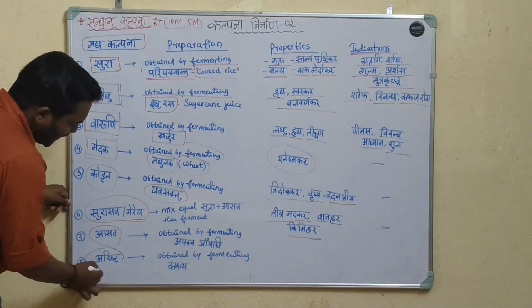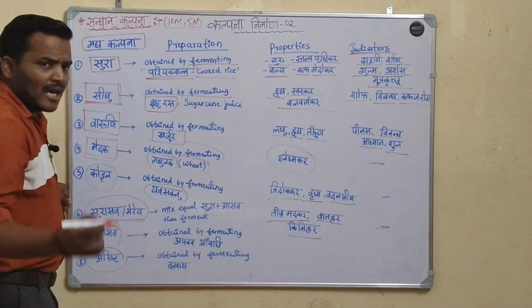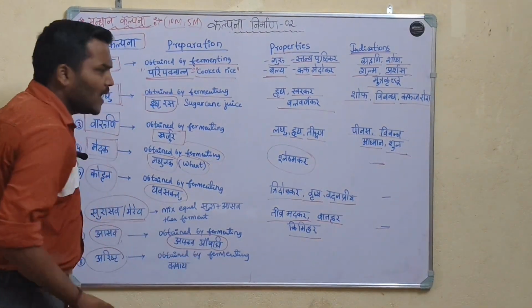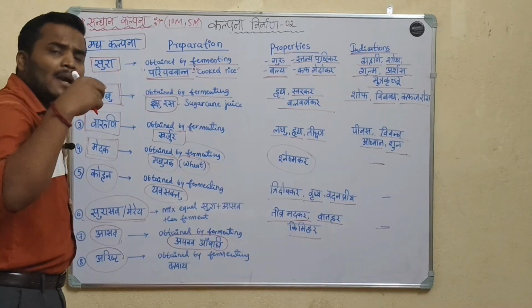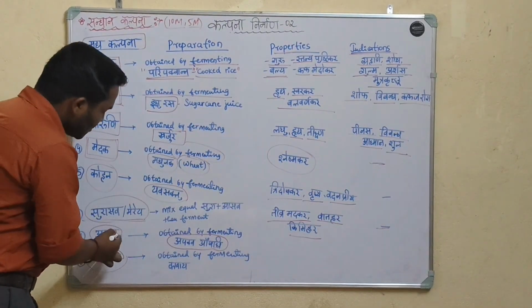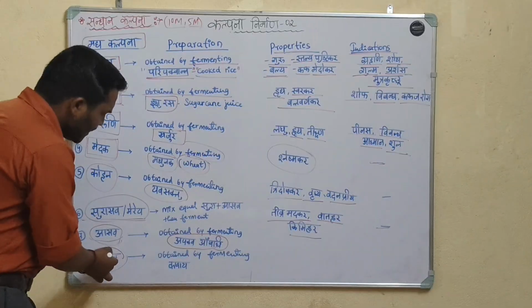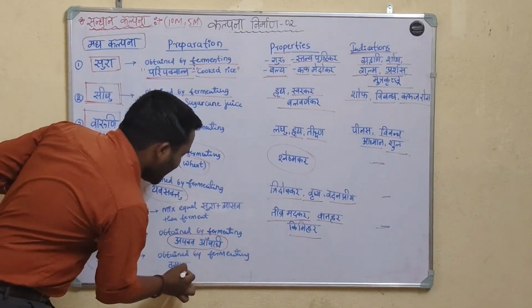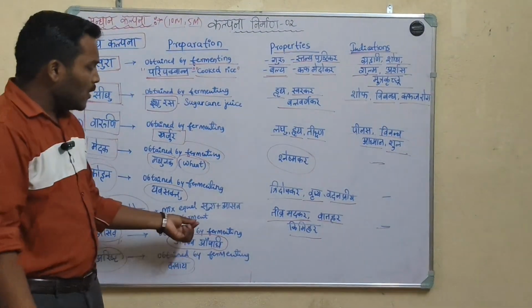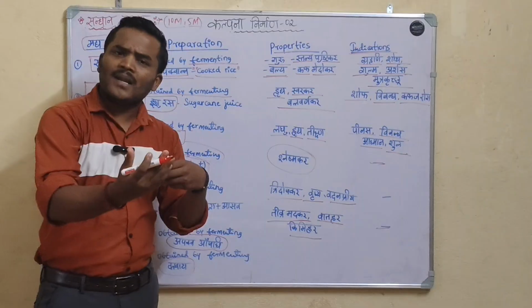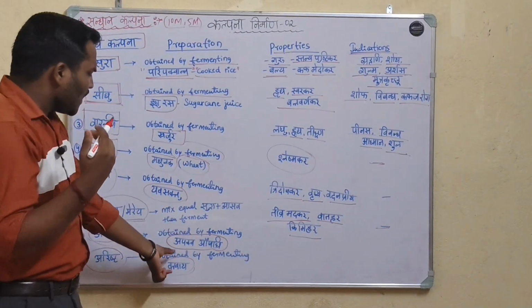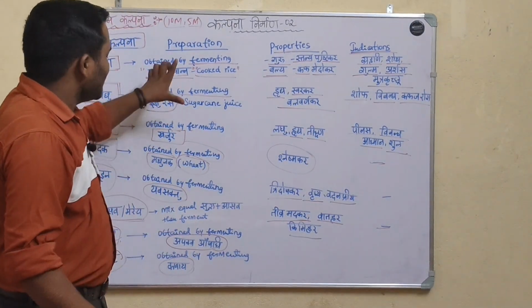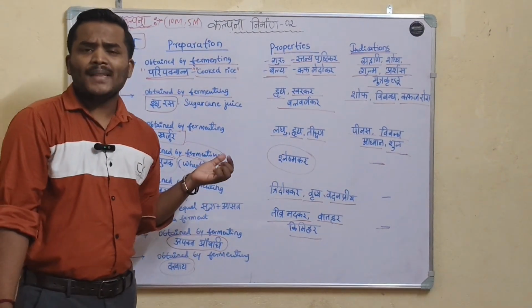Asava and arista. Asava are the alcoholic preparations obtained by fermenting apakva aushadhi, uncooked drugs. And arista are alcoholic preparations obtained by fermenting kashayas. Fermenting uncooked drugs gives asava, and fermenting kashaya gives arista. These are the types of Madhya Kalpana.